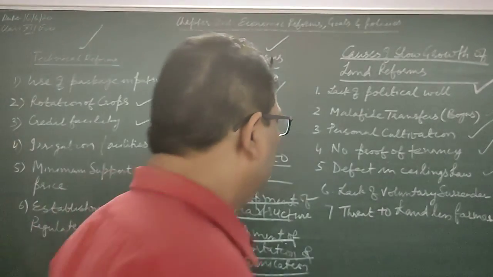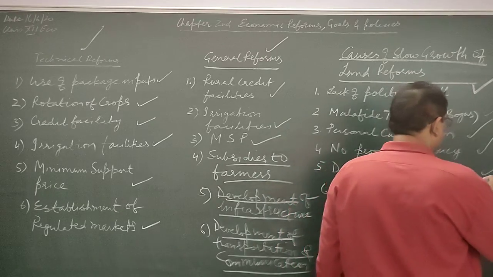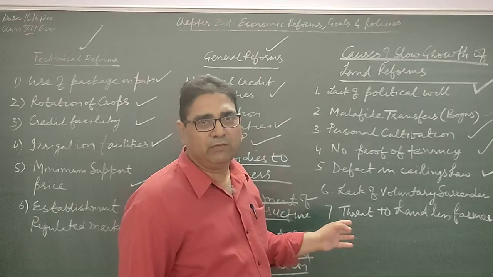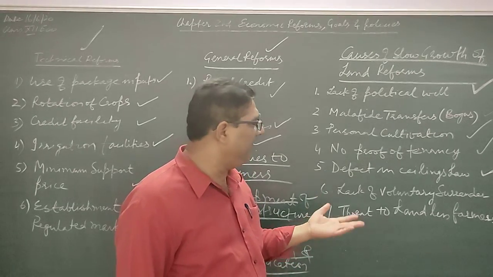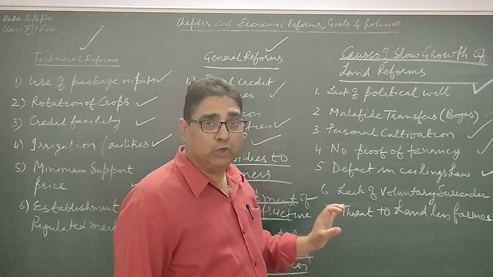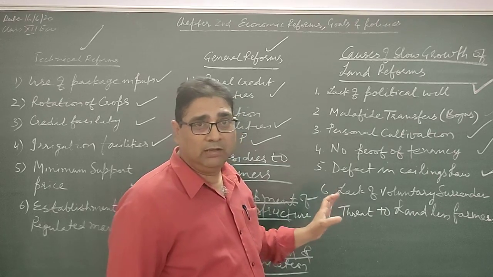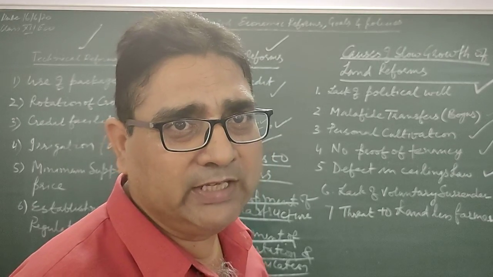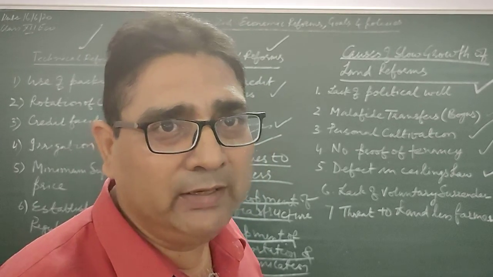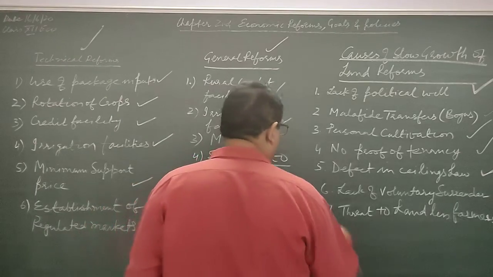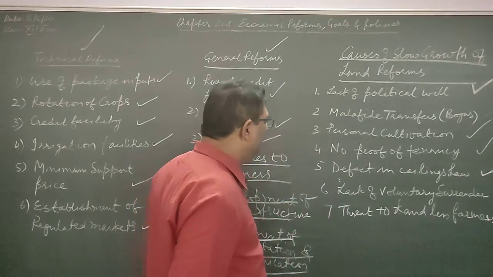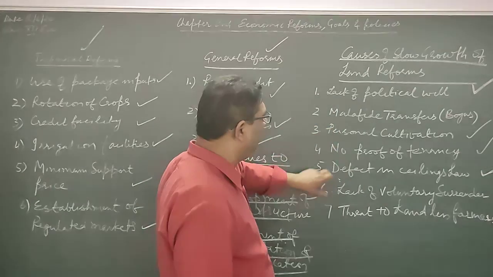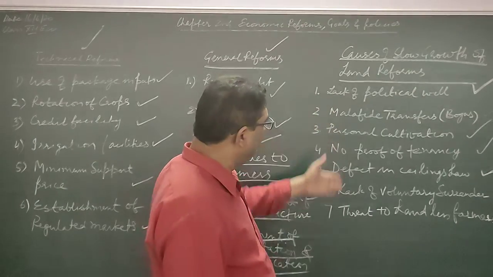In every state this law is different. The law of ceiling is different. A different size of land a person can carry in a different state. So there should be oneness of this law, at the central level, the national level, or you can say union level. So this law should be reformed, the definition should also be reformed, and everything should be reformed.